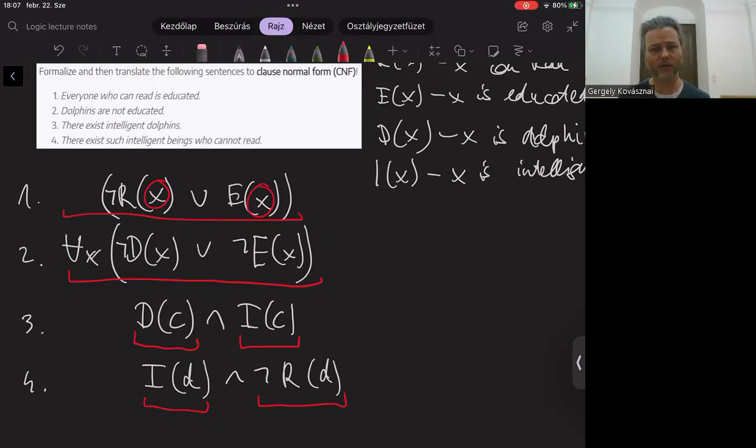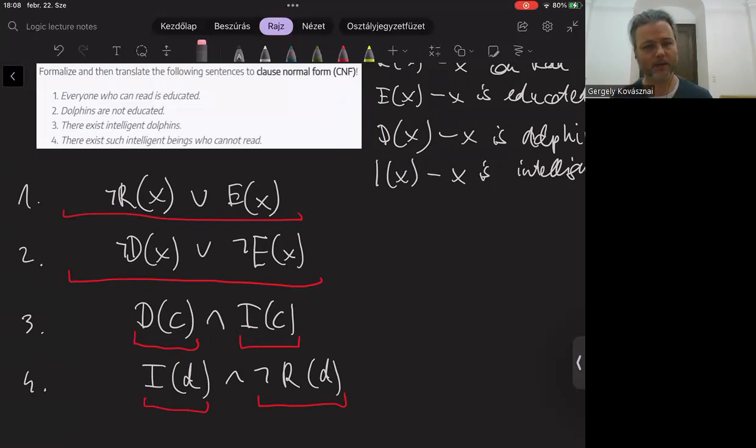There is no other choice. There are no other quantifiers. Only universal quantifiers can be included in CNFs. So basically, we can do this trick. I mean, this is not a real simplification. It just makes it easier for us to read our clauses.